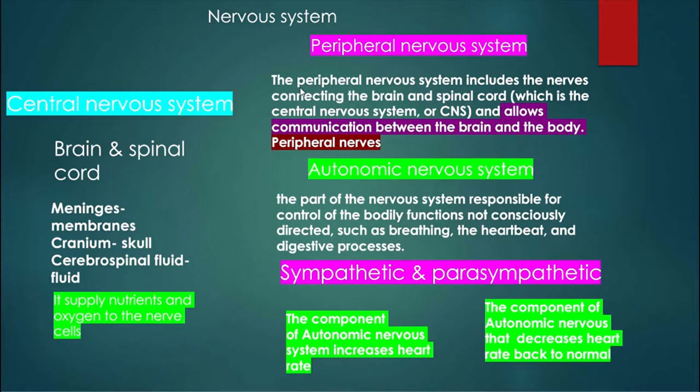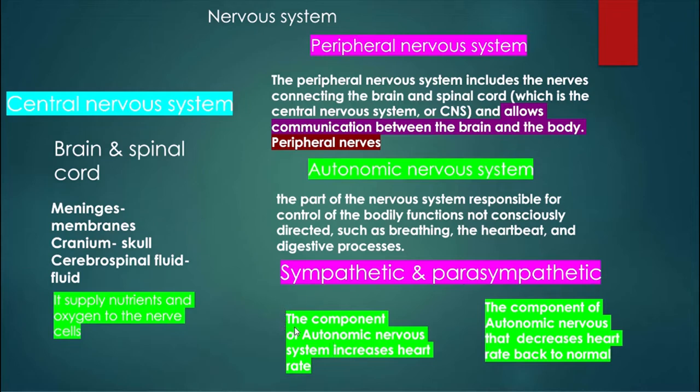Now, under the peripheral nervous system, we have the autonomic nervous system, which is responsible for control of the bodily functions not consciously directed, such as breathing, heartbeat, and digestive processes. Autonomic nervous system consists of two systems, which are the sympathetic nervous system and the parasympathetic nervous system.